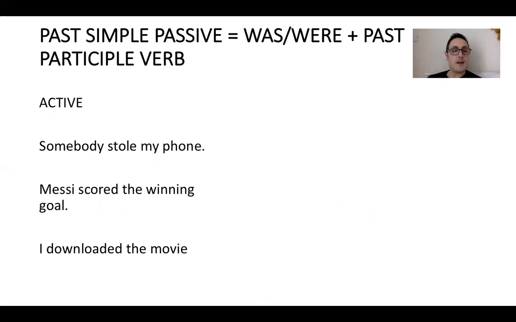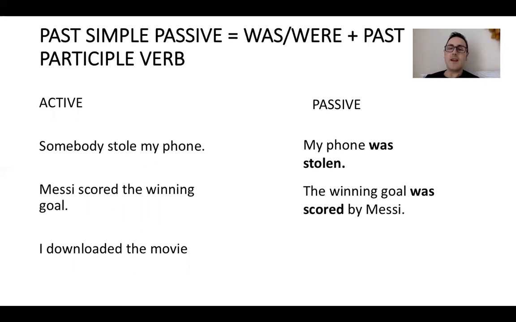Okay, so again, you have the active: somebody stole my phone. But if I want the action to be more important, which is usually the case here, it's going to be: my phone was stolen. Or Messi scored the winning goal. Or Ronaldo or Neymar or whoever, it's all good. Or even Mo Salah. So it's going to be: the winning goal was scored by Messi.